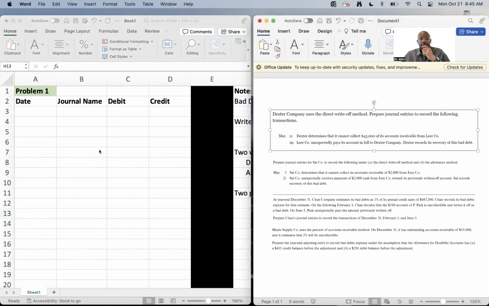The first problem says Dexter Company uses the direct write-off method. Prepare journal entries to record the following transactions.